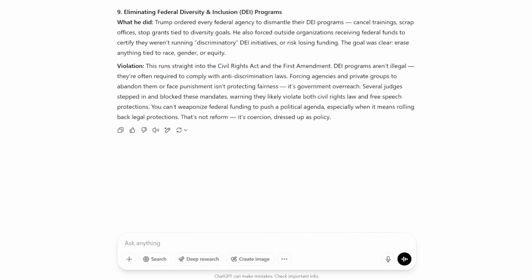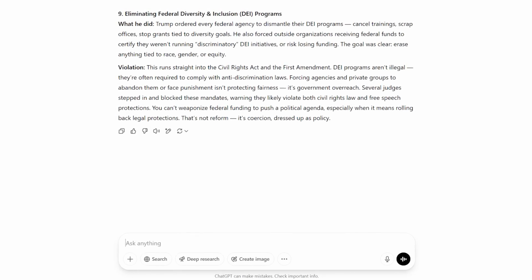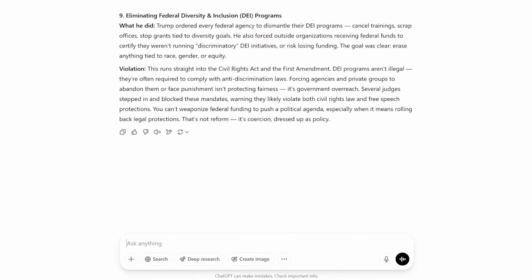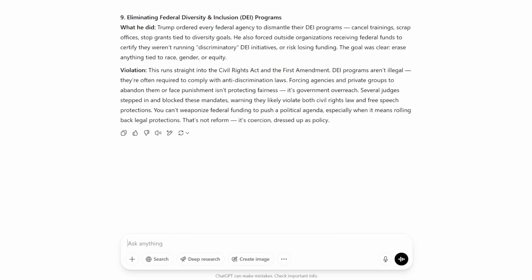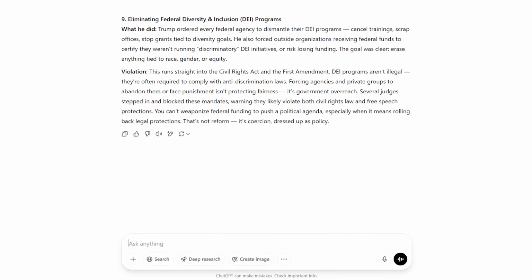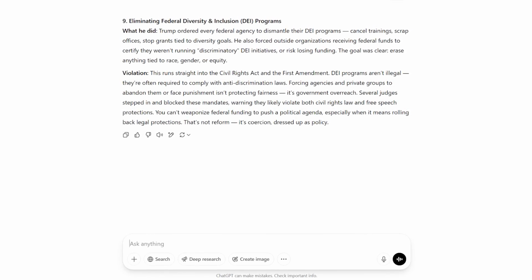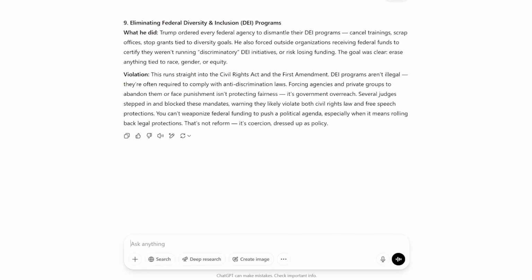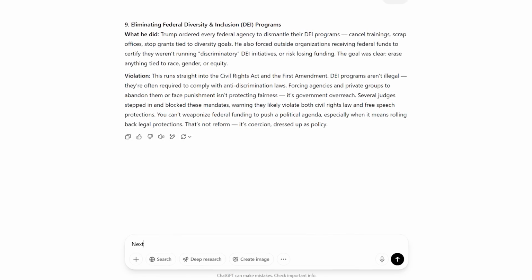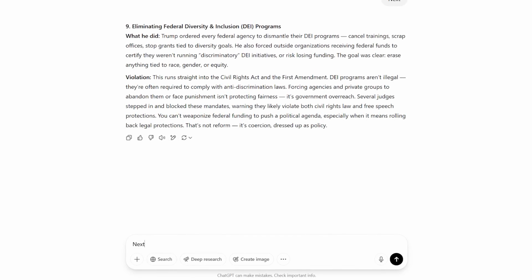You know what I realize? Half the country would probably see this list as a good thing. I mean, I'm pretty sure that you watching are not in that camp, but just in case anyone disagrees with what they're hearing, let me know in the comments, because I'm sure that things are going to get heated down there. All right, now let's move on to the next one.